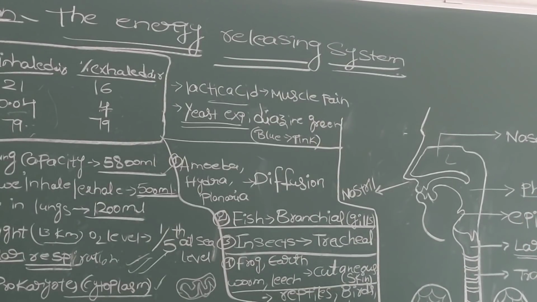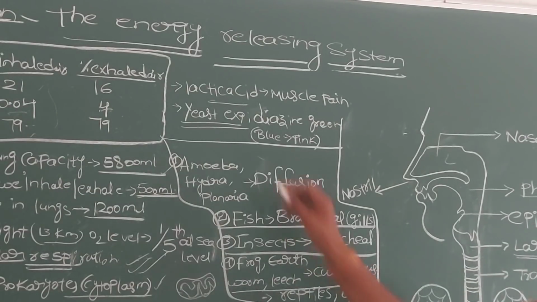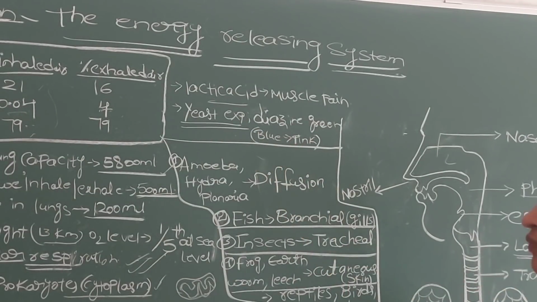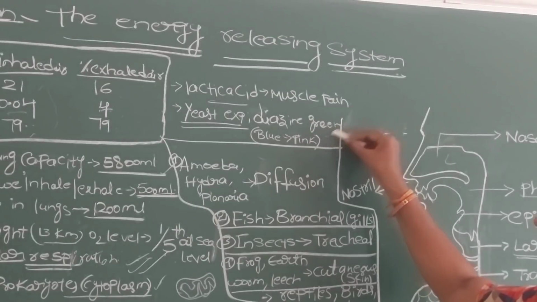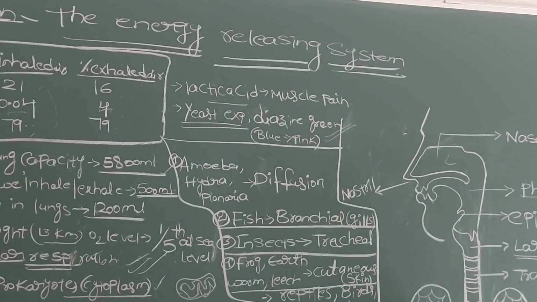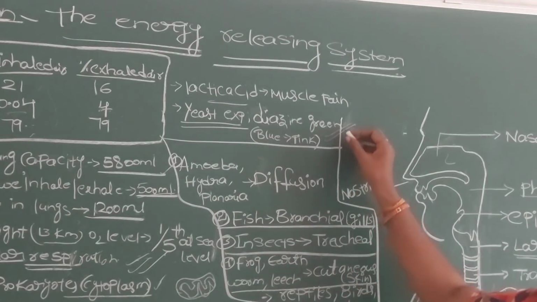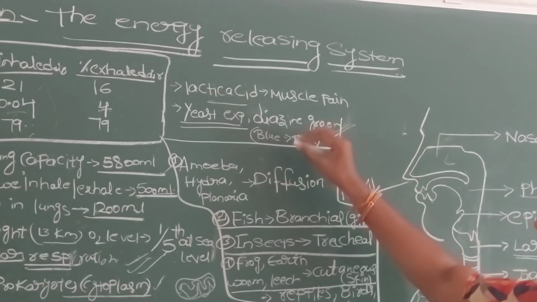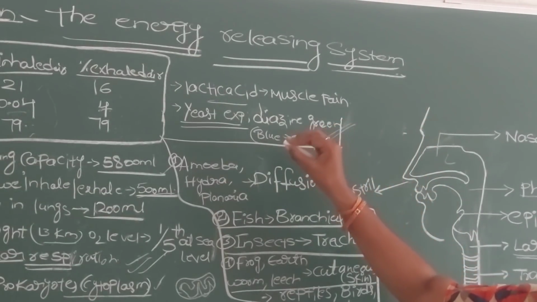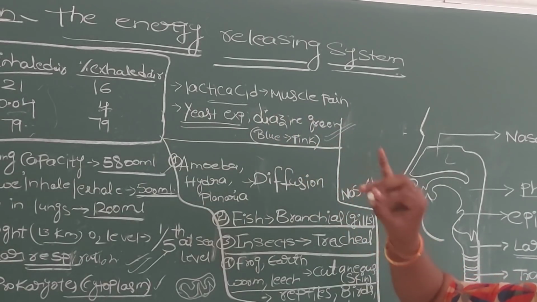That's the only reason. And to prove anaerobic respiration in yeast cells, one important activity is given in your textbook. It is very important either for competitive exams or even your SSC examination. In the yeast experiment, first we heat the glucose solution, and after that we immediately cool it. Why do we do that? To remove the oxygen present in the glucose solution. After that we add some amount of yeast, so that oxygen is removed from those cells. Why? Because by removing oxygen we want to do the test in anaerobic conditions. That's why we remove oxygen.